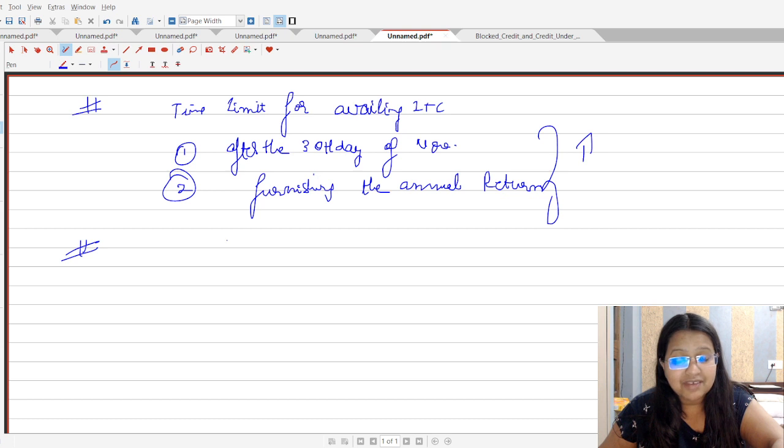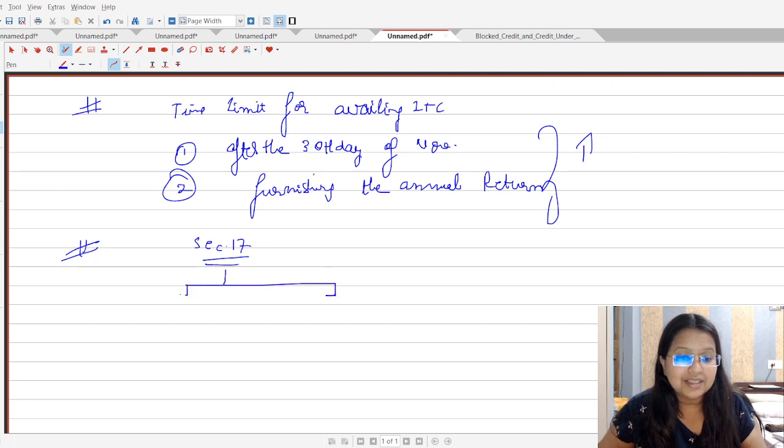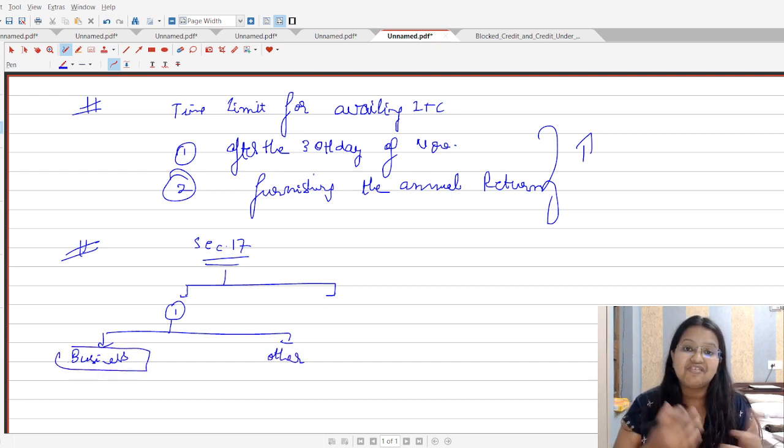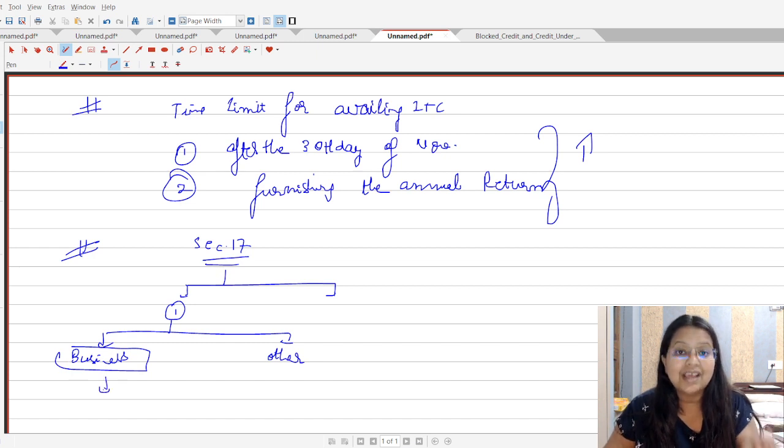First of all, section 17 is basically about the apportionment and the block credit. Now in section 17, subsection 1, this specifies that if a person is making supplies and that supply is partly for the business purpose and partly for the personal purpose, that is other than the business purpose, so in that case the person can avail the ITC only to the extent he has made the supplies for the business purpose. Okay, so that is the complete section number 17, subsection number 1.